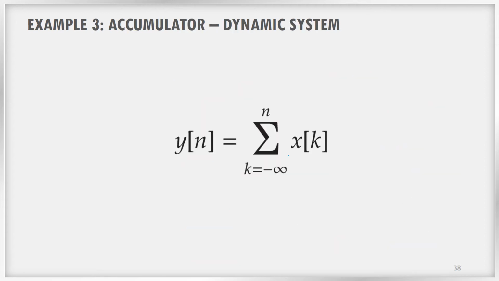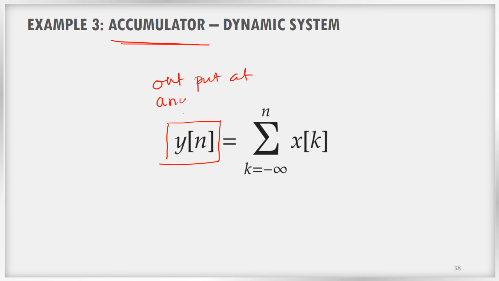Let us take another example of a dynamic system. That is nothing but the accumulator. So what is meant by accumulator? See the mathematical equation y of n. So what is meant by that? Output at any moment is calculated like this. What is that? Summation of k varies from minus infinity to n.